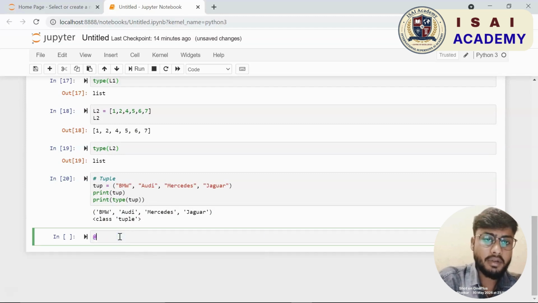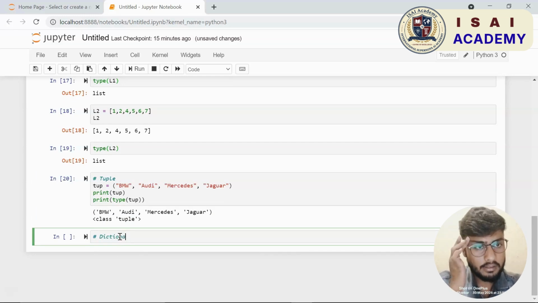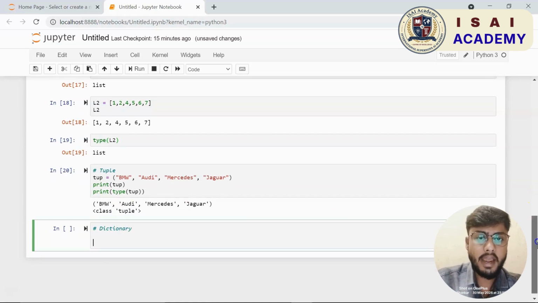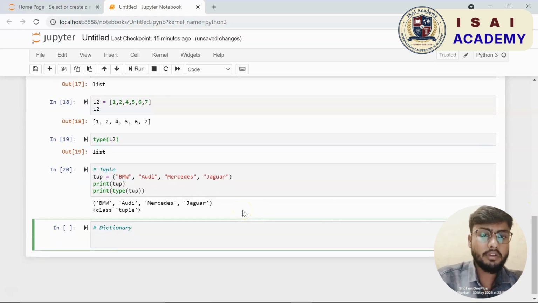Okay. Now you can use the print statement to print the tuple, and let us say I also want to print the type. So I shall use the type function and pass in my variable, that is tup. If I run this, you can see the first print statement prints the values present in the tuple tup, and then we have the type. You can see its type or class is tuple.